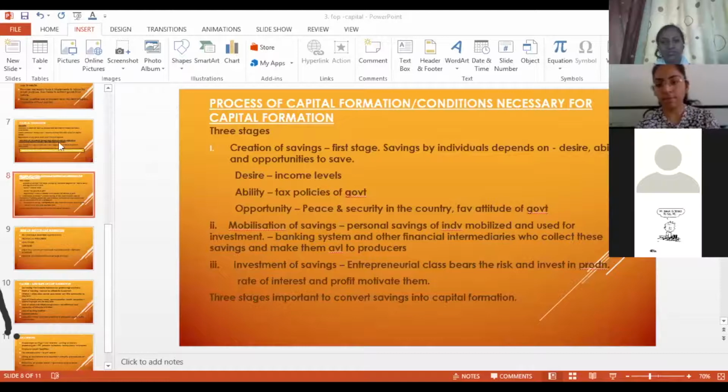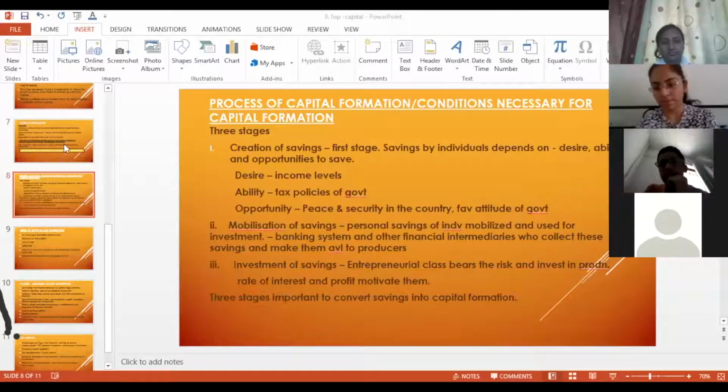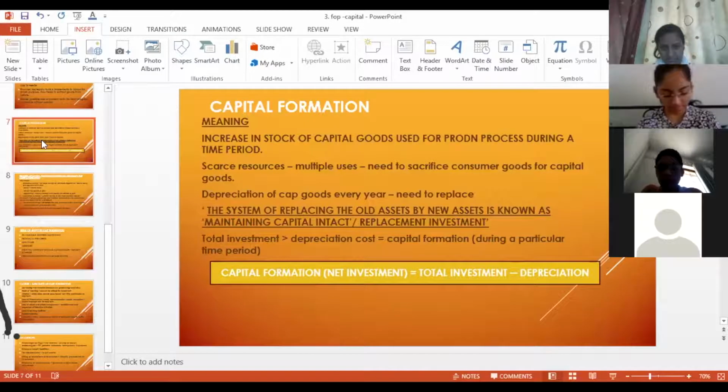Capital formation? What is capital formation? Anyone? The increase of capital stock for more production, in a period of time. Always, the time period is important. Okay, during a period of time, the increase in the stock of capital is known as capital formation.